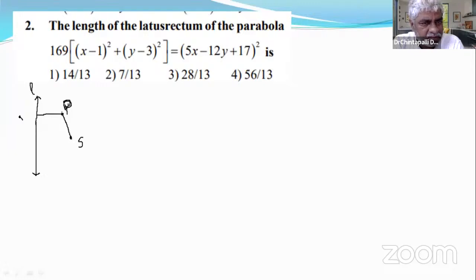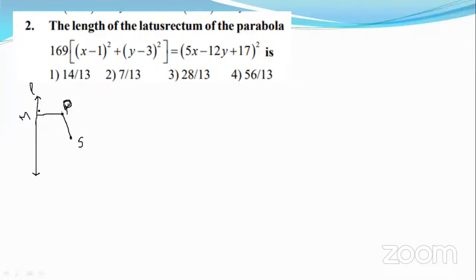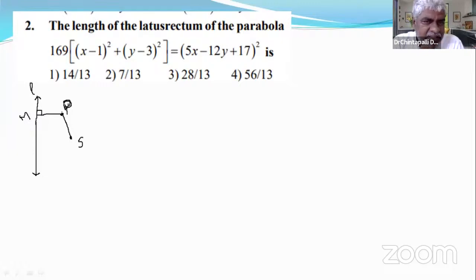The distance of P from S and as well as from L is the same. It is the concept of parabola. Do you remember the basic definition of parabola? The locus of the points having the same distance from a fixed point and from a fixed line is called a parabola. If you take any point on this parabola, its distance from S and from L are the same, right? Yes, sir. Now let's continue.